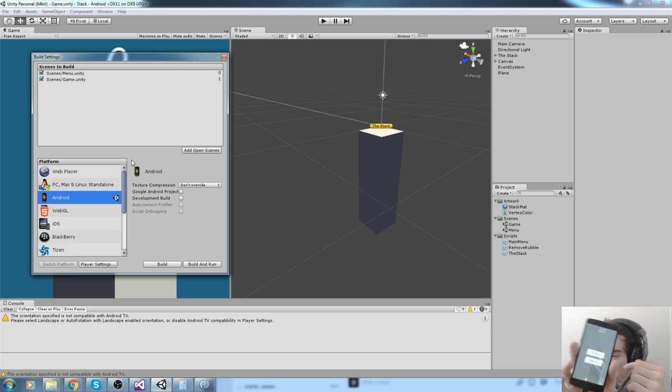And yeah, so it works with the touches as well, and that's because we use Input.GetMouseButtonDown, and this one works for both the mouse and the touches. So again, let's test the menu scene. We go back on the menu, that's the game, the stack. We've got a high score of 10.